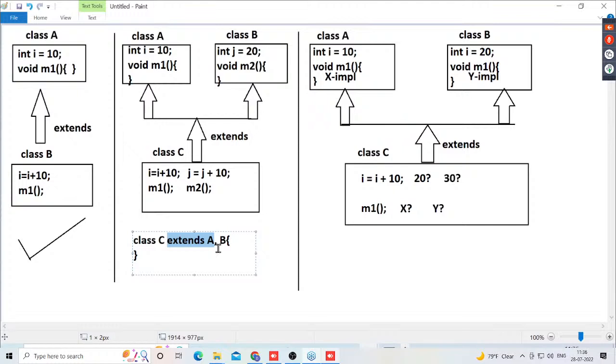Along with the extends keyword, if we provide more than one superclass, immediately the compiler will catch that point and give an error message. The extends keyword does not allow more than one superclass. The extends keyword is able to allow only one superclass. Why? Because multiple inheritance does not exist in Java. Sir, all of you are following or not?